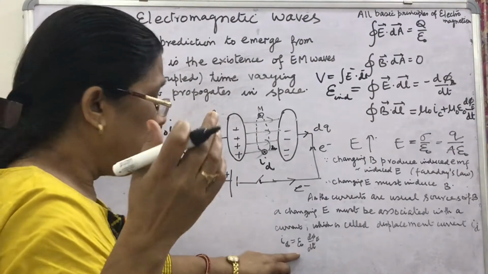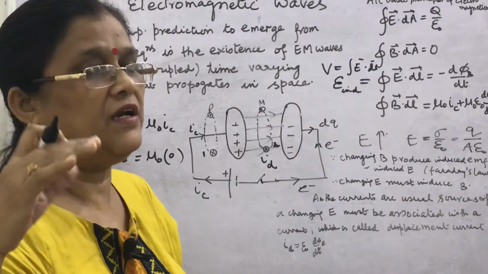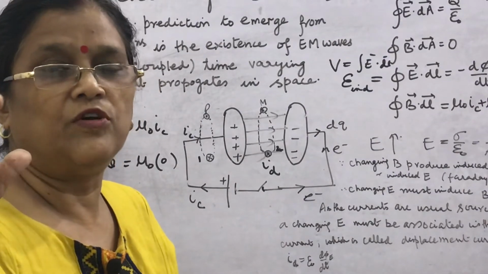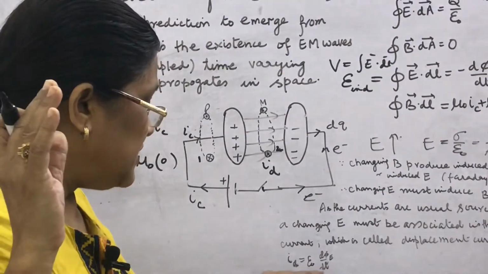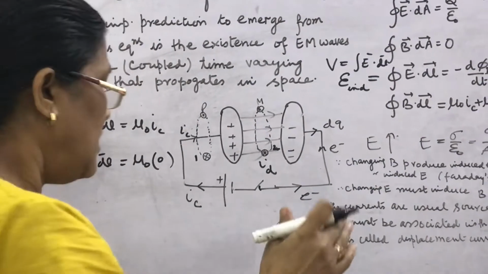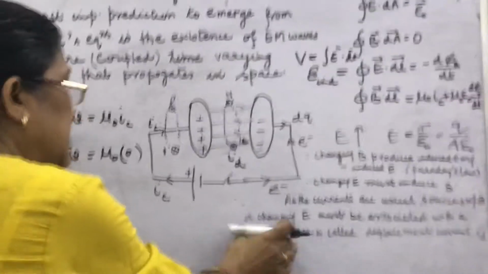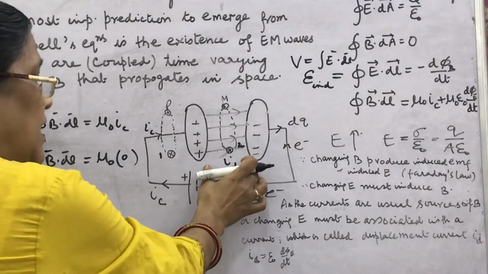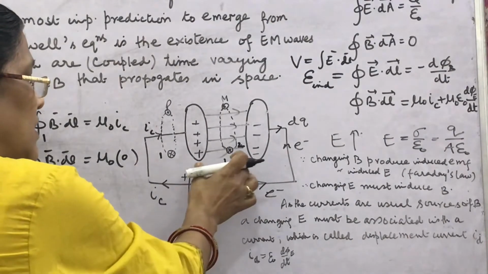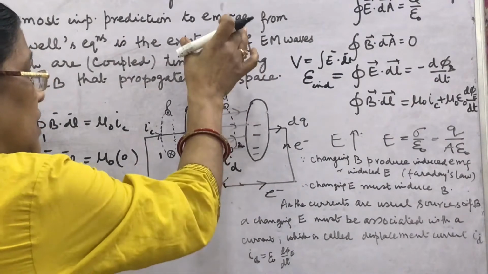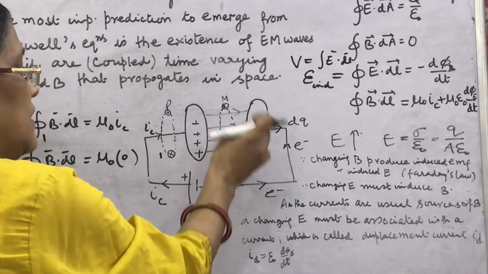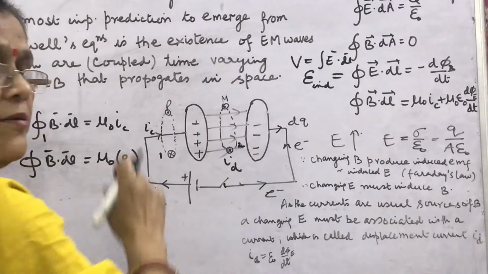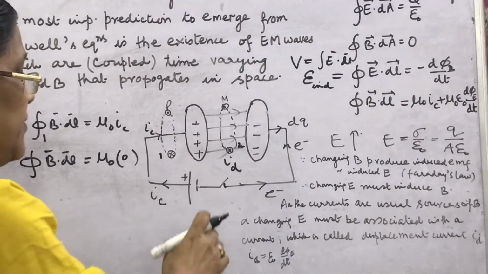He totally gave a new definition of current. Current is not only the rate of flow of charge through a conductor. This is the displacement current. How can you show that IC and ID, they are same? What was the Ampere circuital law? How was it modified by Maxwell?